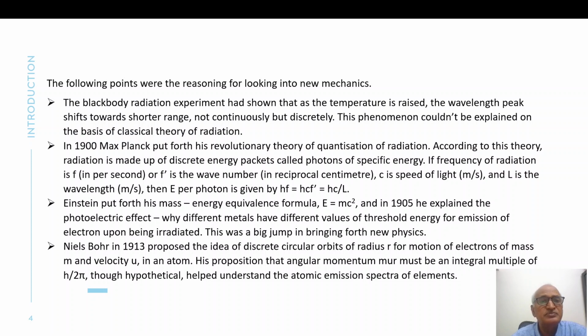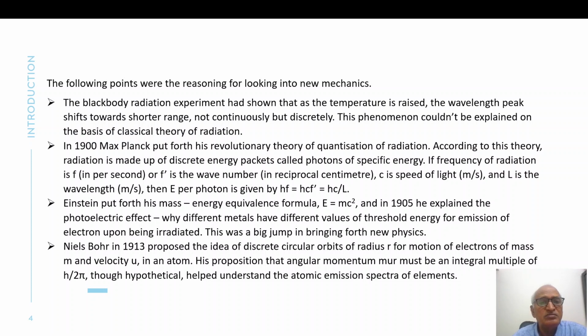First, the black body radiation experiment done about 1885 had shown that as the temperature of the body is raised, the wavelength peak shifts towards the shorter range, not continuously but discretely. This phenomenon could not be explained on the basis of classical theory available at that time.